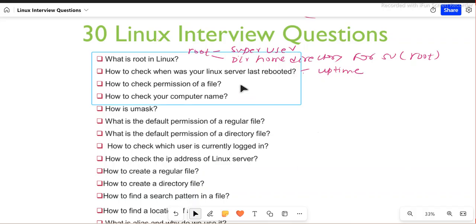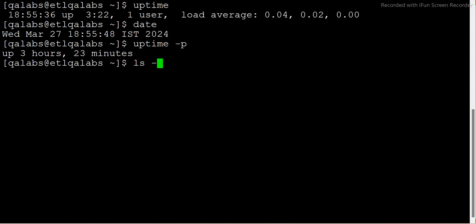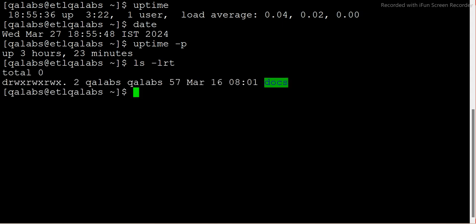Now let's go to the next question. The next question says how to check permission of a file, guys. Permission of a file is very simple. I think there is nothing difficult here. You can check a permission using ls hyphen lrt, okay, and let's run it and I'll show you. We don't have any file, but let me make files: touch f1 f2, okay, that's fine. I can just say ls hyphen lrt.